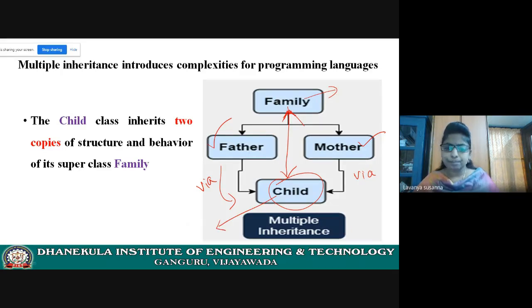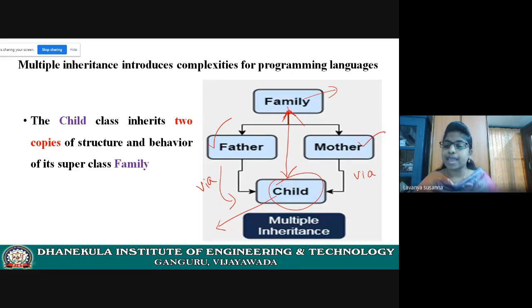For example, using the child class object, if you are referring to any variable of family, the compiler will get some confusion about which it must refer. It must refer through father class or through mother class.